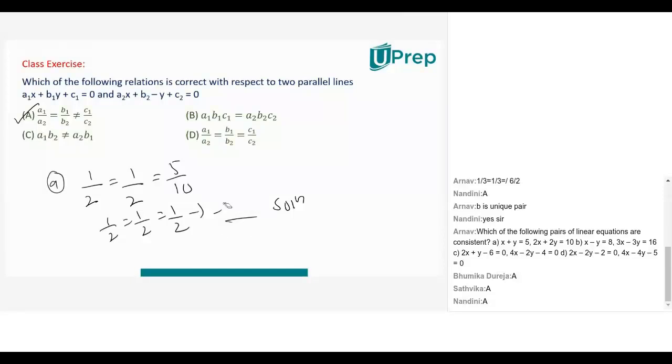Sir, this question was actually given in the test. The correct options were A and C. When solving C, it's not coming equal. Okay, let's check. I'm checking the others also.